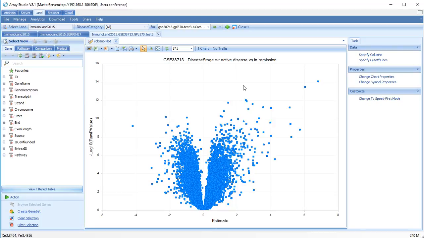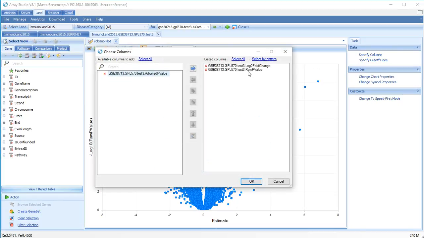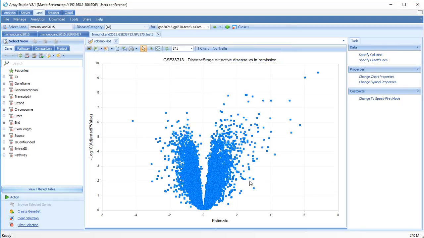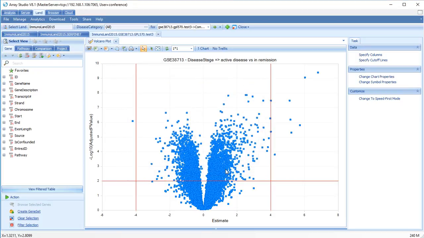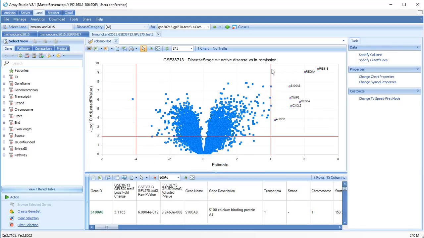On the x-axis, the log2 fold change estimate is shown, and on the y-axis, raw p-value is shown. We can change to adjusted p-value in Specify Columns. We can also add cutoff lines. Selecting a group of genes will automatically label them. We can also look at gene expression changes across comparisons.